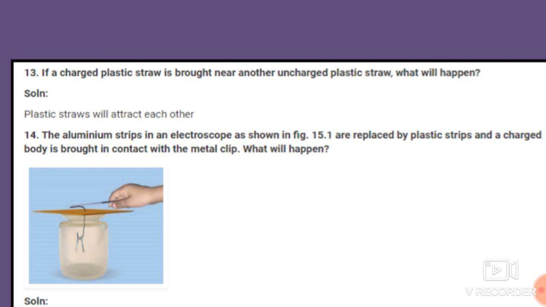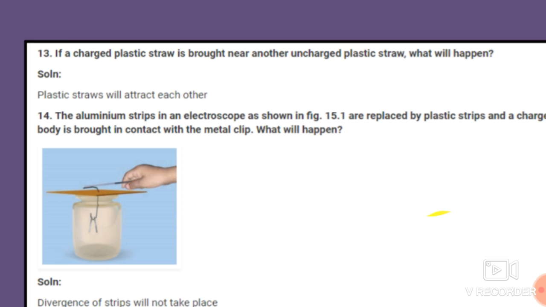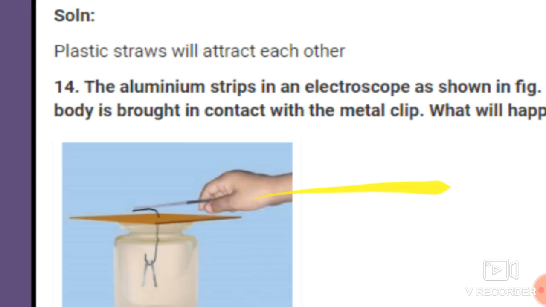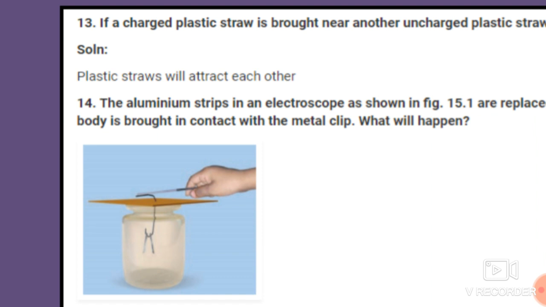Now the next question: the aluminum strips in an electroscope, as shown in figure 15.1, are replaced by plastic strips, and a charged body is brought in contact with the metal clip.